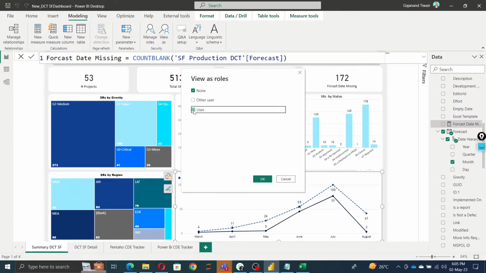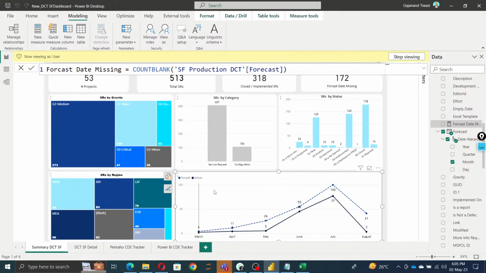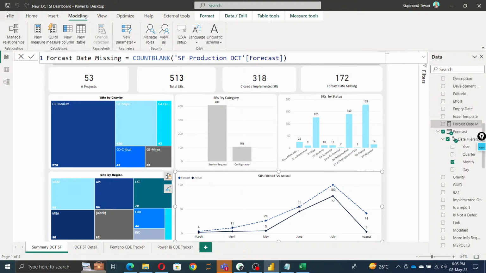So select the user. Okay, and apply that in desktop. See, only closed will be display automatically. This is the closed data that we have. Okay, if you wanted to publish, let's publish in the services to show you.